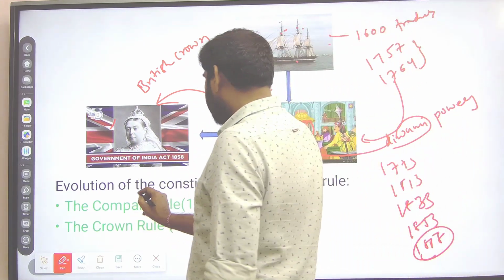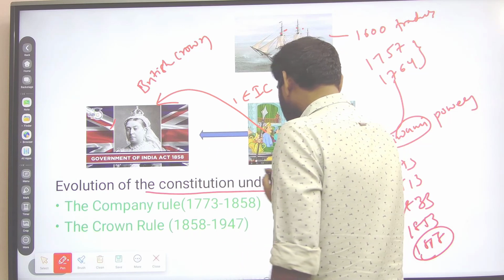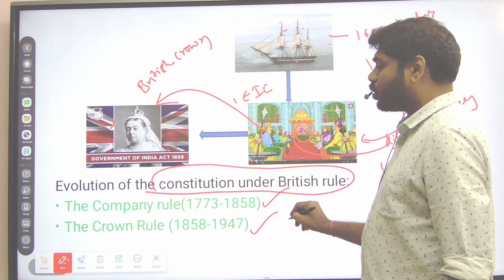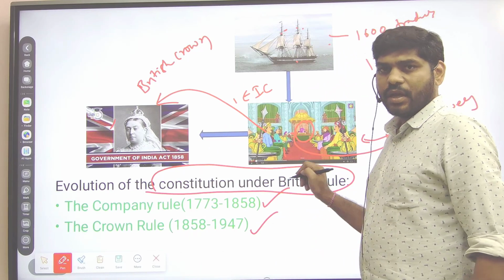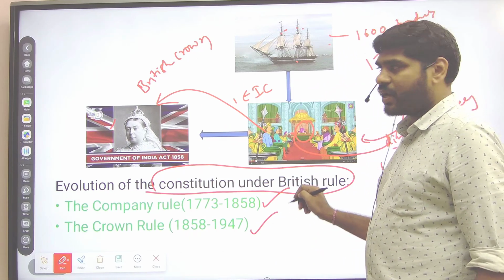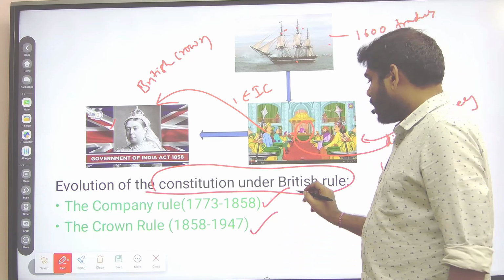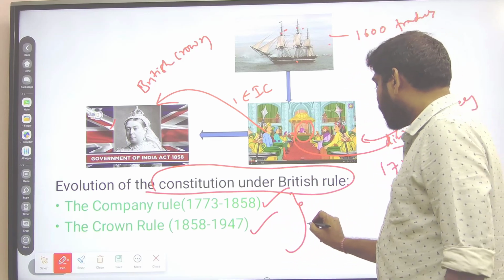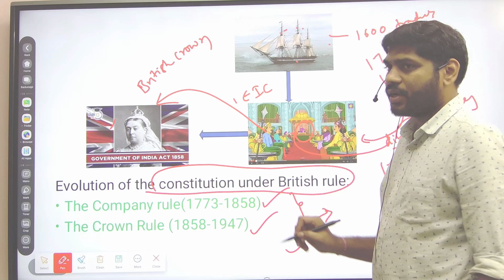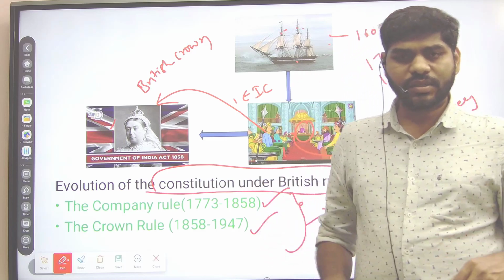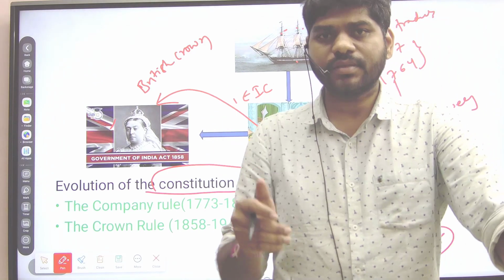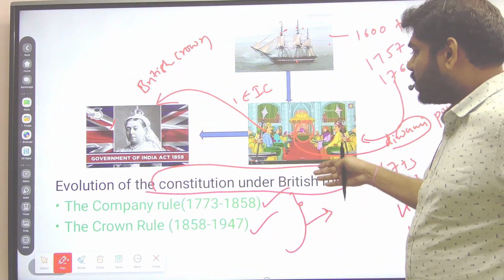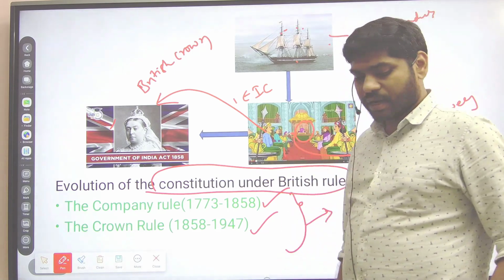So like that, in the evolution of the Constitution, important events took place in these two sessions. The important laws, rules and regulations framed by the British government ultimately led to the Constitution of India. All these rules and regulations, framed in different laws, are included in the Indian Constitution. That's why there is a history behind the Indian Constitution.